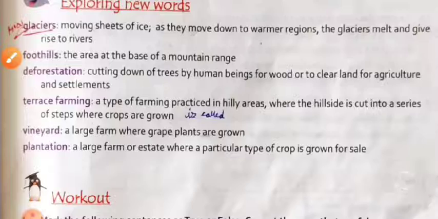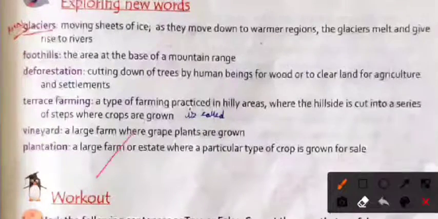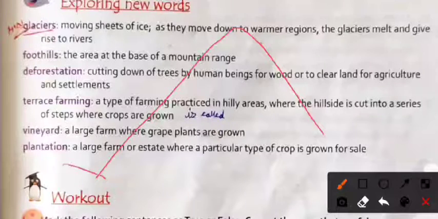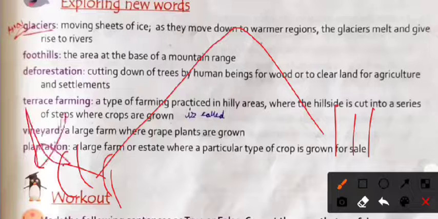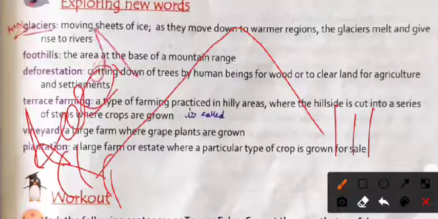Foothills: the area at the base of a mountain range. The lower part of the Himalayas is called the foothills. This region is called foothills.